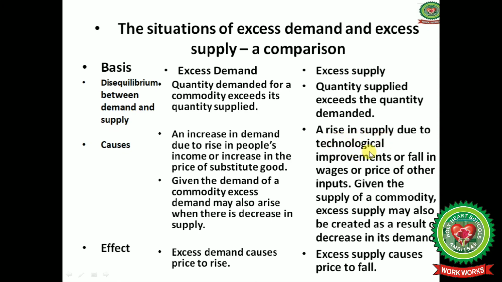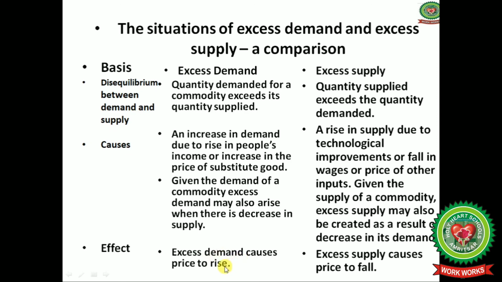Next one is excess supply: a rise in supply due to technological improvement, or a fall in wages or the prices of other inputs, or a subsidy given by the government, or relaxation in the excise duty by the government. And given the supply of a commodity, excess supply may also be created as a result of a decrease in its demand. And why does demand decrease? May be due to the change of season, due to the change of fashion, or due to a change in taste also.